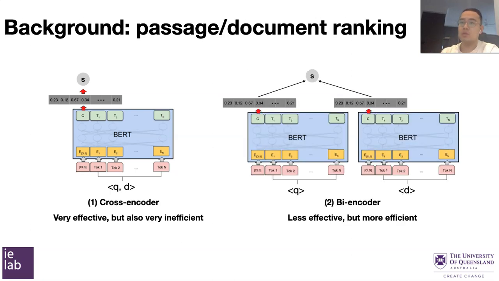The second group is called bi-encoder, or sometimes also called dual encoder. This architecture uses a Siamese BERT model or two different BERT models to separately encode queries and documents into dense representations. The matching score is usually estimated by the similarity score between the query vector and the document vector.